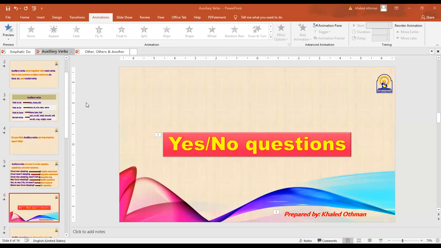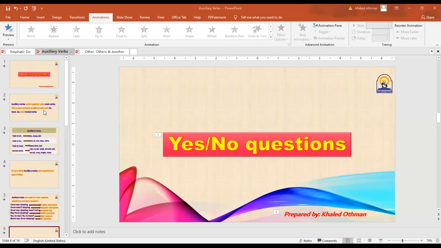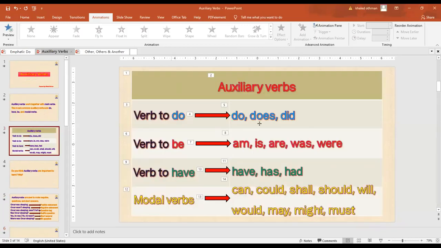All the auxiliary verbs. Do, does, did. Is, are. Okay. Could, should, would, may, might, must. Well done. Can, shall, will. And have, has, had. These are the auxiliary verbs which we studied last week, guys.